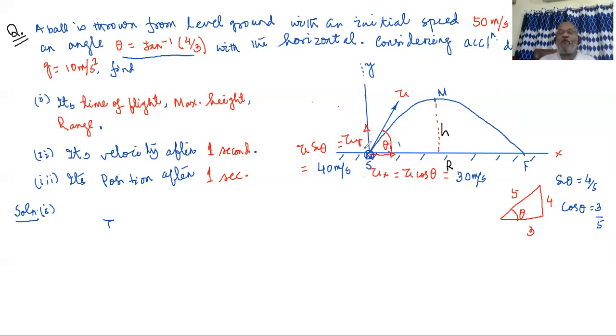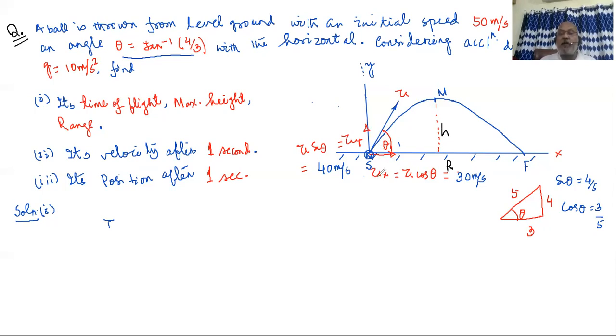So if vertical motion controls how much time the body will be spending in air, let us forget the horizontal motion. We concentrate only on the vertical motion. If you forget the horizontal motion and only take the vertical motion, as you know, the initial velocity is u. We have divided u as per our plan. We have divided u into two parts. We have resolved u into two parts.